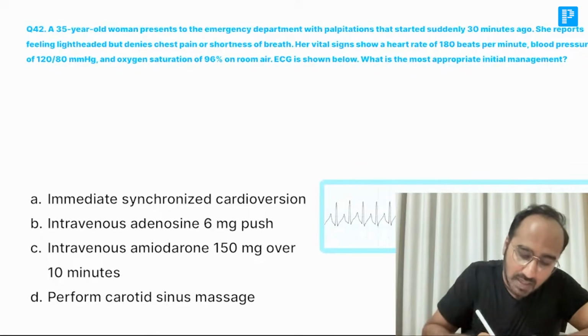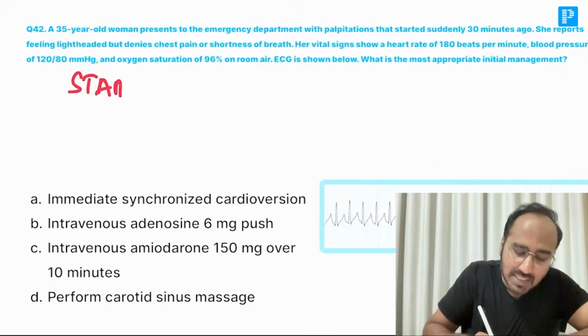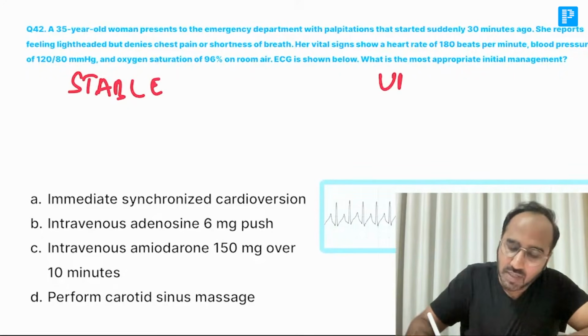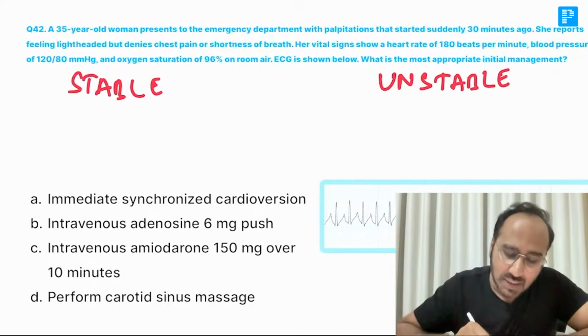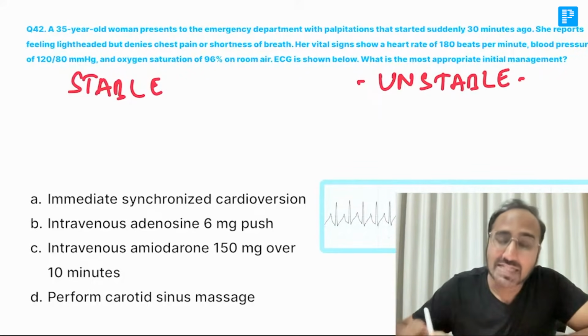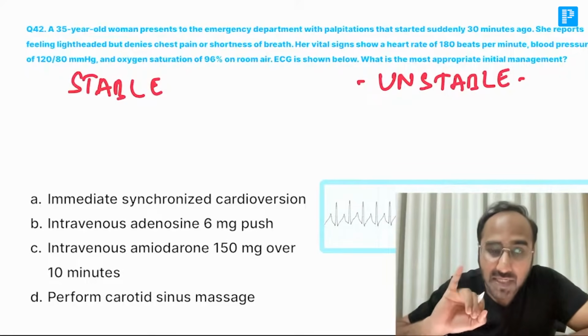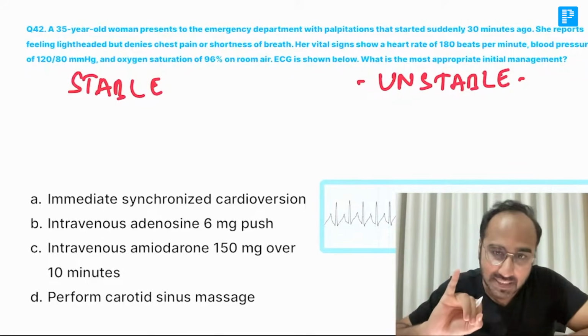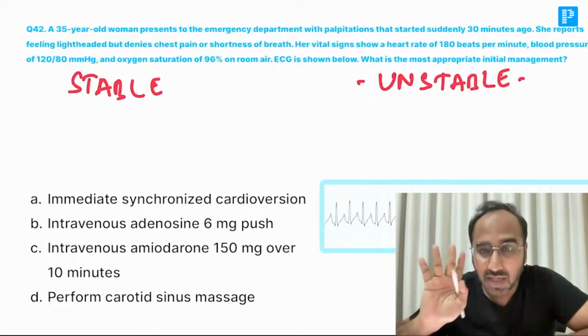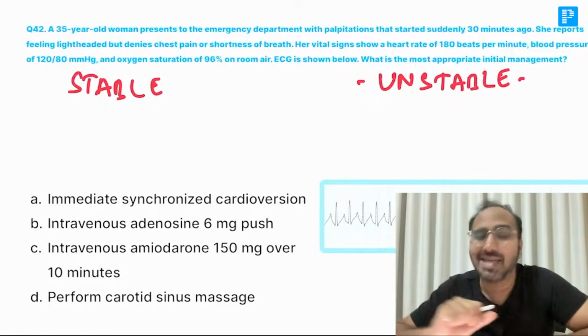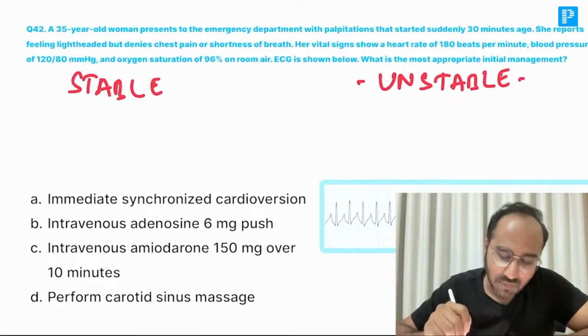Guys, remember stable tachy and unstable tachy. What is meant by it? Remember, what are the signs of unstable tachycardia? If the patient is having hypotension, HASIA signs, guys: hypotension, altered mental status, signs of shock, ischemic chest discomfort, or acute heart failure. Is she having any of the signs?